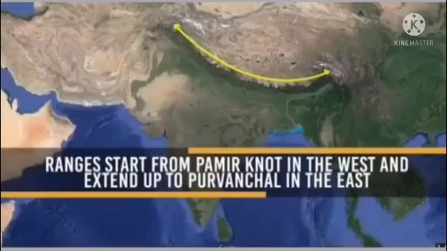So, what is the length of the Himalaya? Yes, 2,400 km in length, and width from 450 kilometer in Kashmir and 160 kilometer in Arunachal Pradesh.